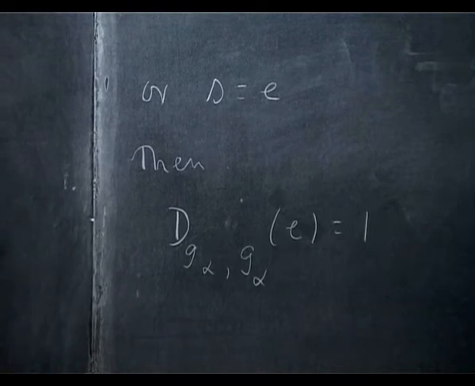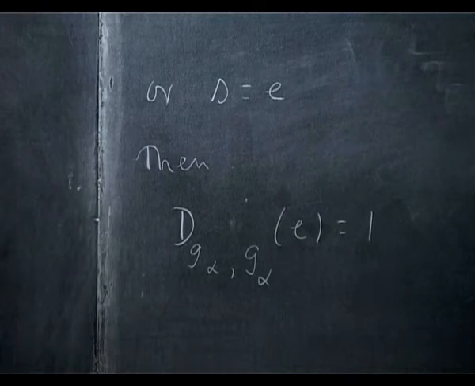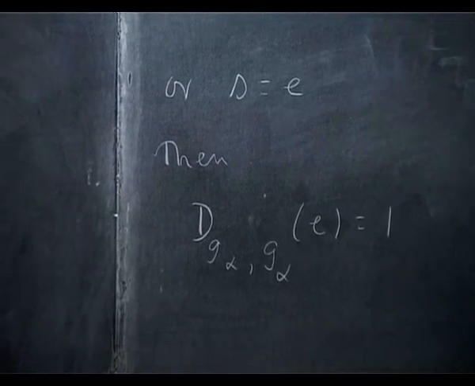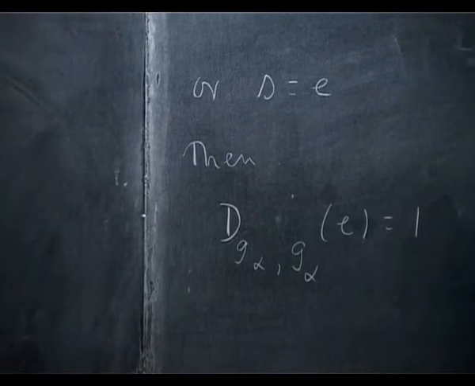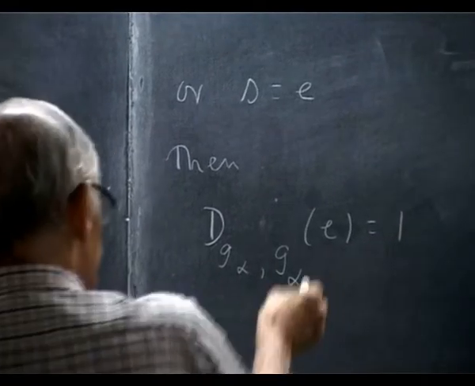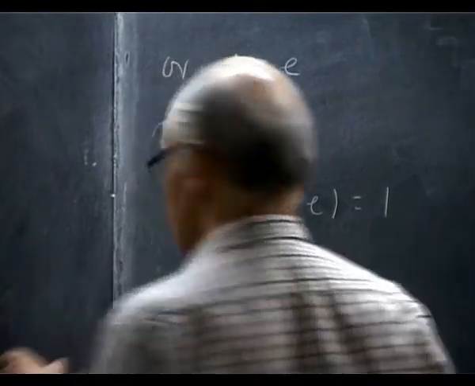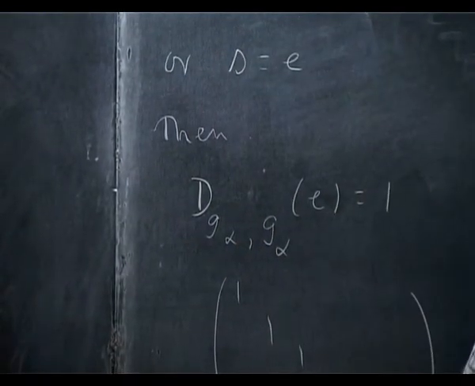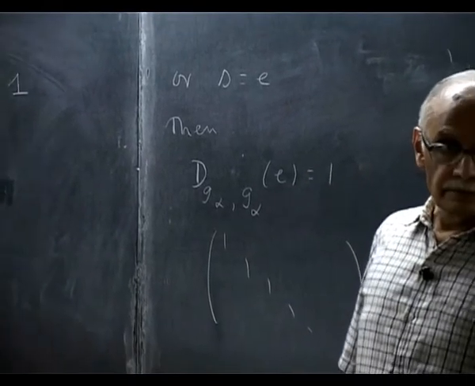Wait. Yeah, okay. You can use this to recover your completeness relation, but from here I am going to recover something more striking. The matrix of the identity is 1, 1, 1, 1 as you expect. All the other matrices have off-diagonal entries.